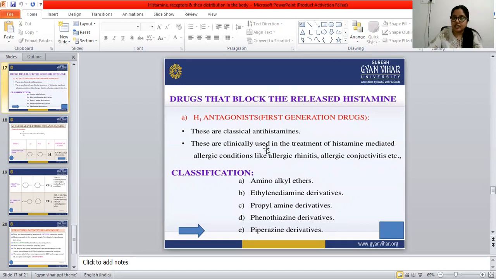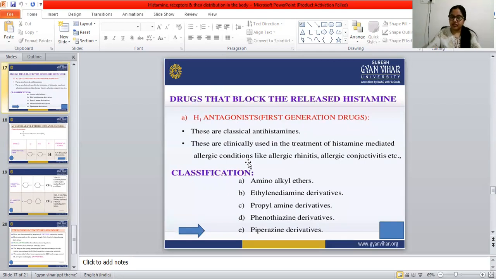These are clinically used in the treatment of histamine-mediated allergic conditions like allergic rhinitis and allergic conjunctivitis.